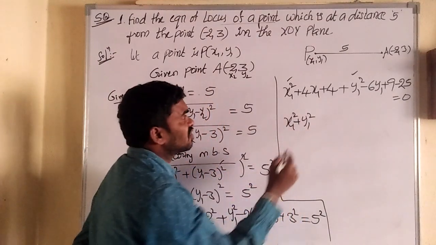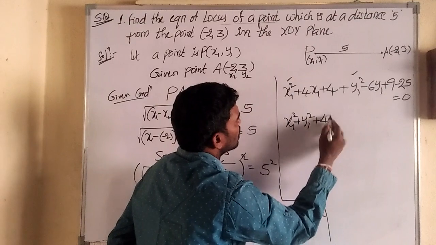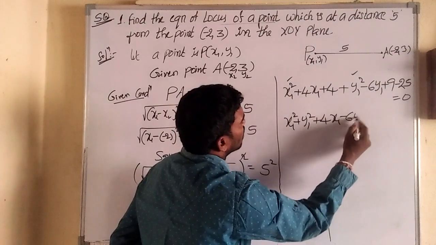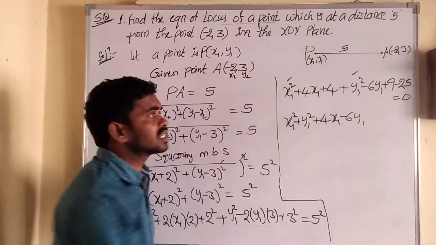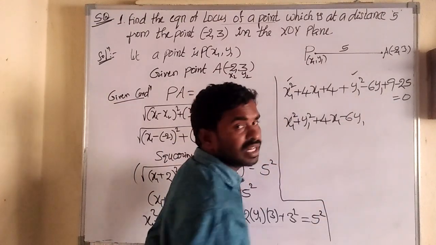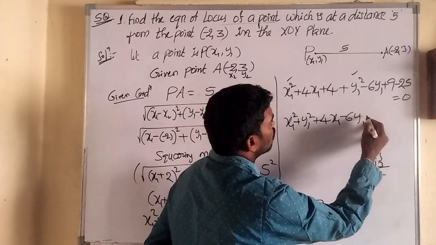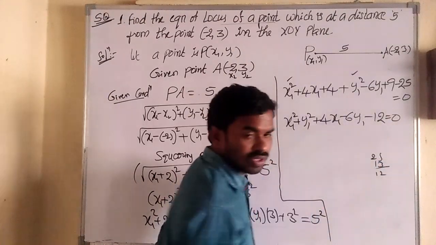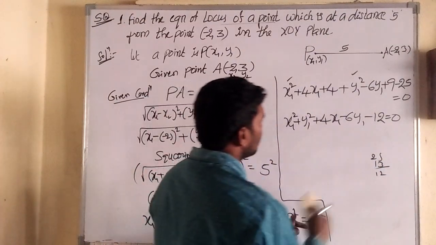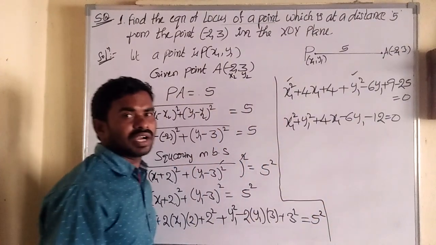Then after, write down the x1 terms: 4x1. Next, minus 6y1. And what about the remaining numbers? 4 plus 9 is 13. 13 minus 25, so how much? 12. So minus 12 equals 0. So this is almost all. We have completed the condition.